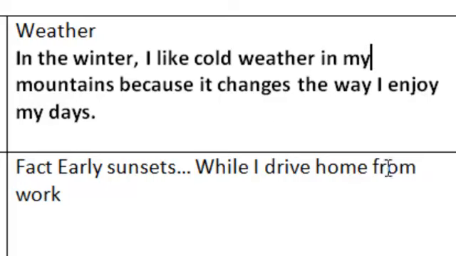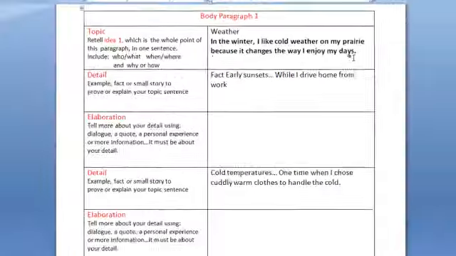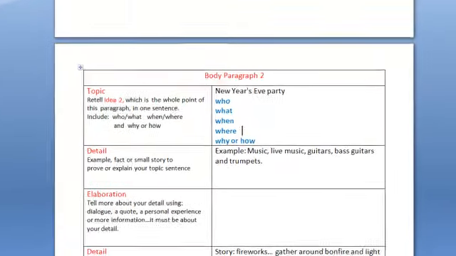Maybe you live in a valley or on a prairie. I actually do live on a prairie, so I'm going to write on my prairie. In the winter, I like cold weather on my prairie because it changes the way I enjoy my days. Perfect.